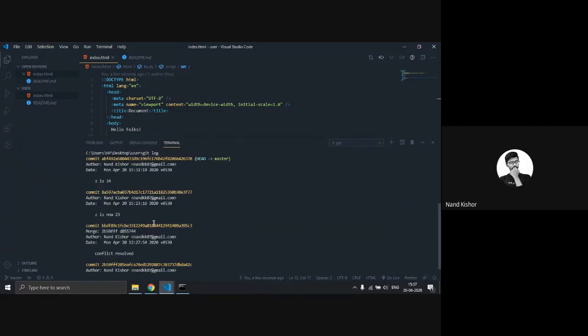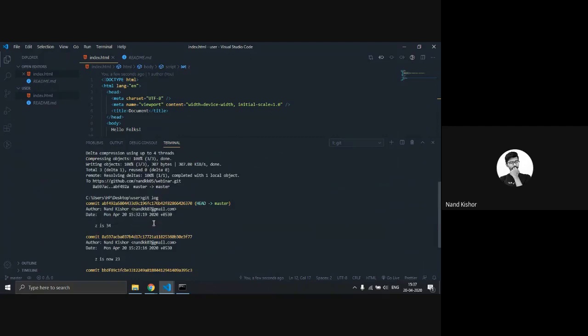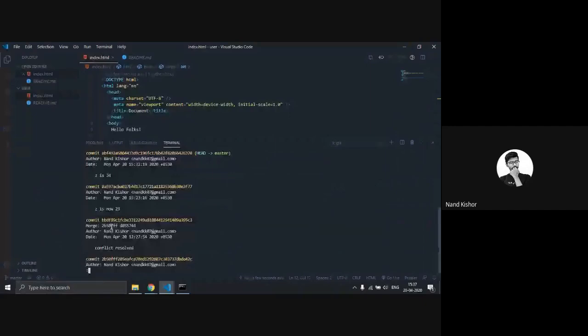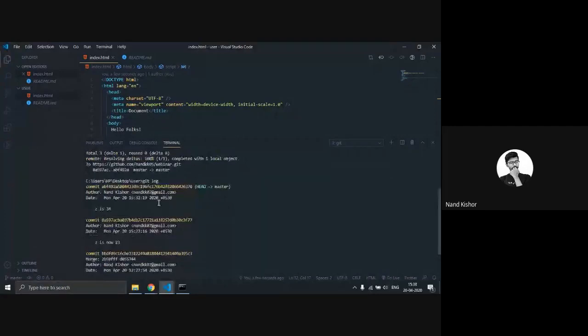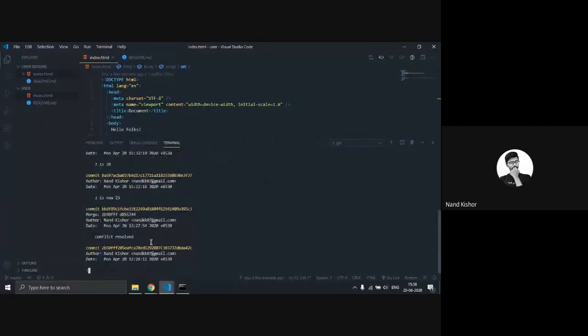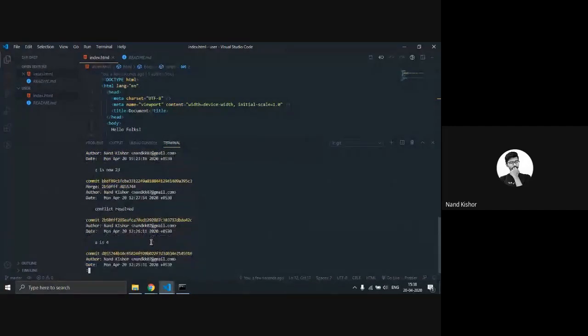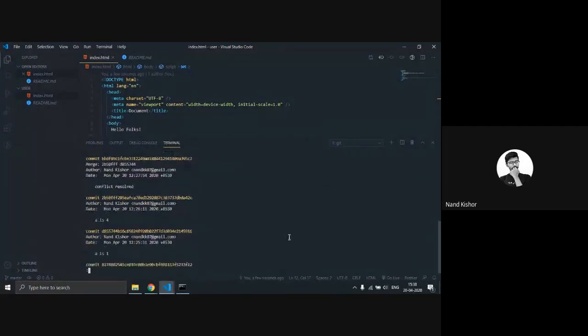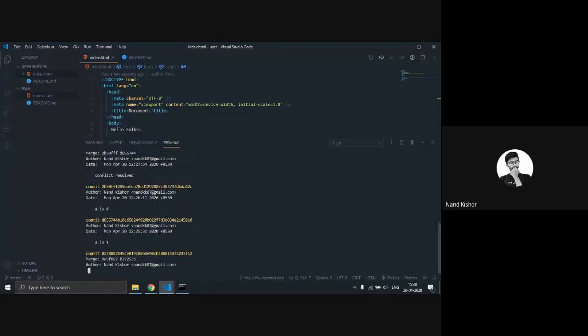It shows all the commits I have made until now. Here you can see I have made the first commit with z equal to 34, z is now 23, conflict resolved. All of the commits are available in this git log. It is saved on your local machine, and it is also available on your remote server. These are the old changes.